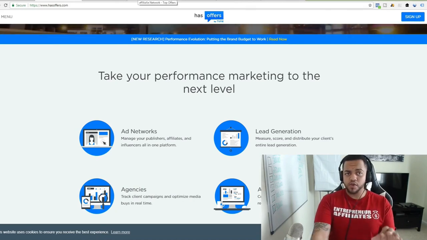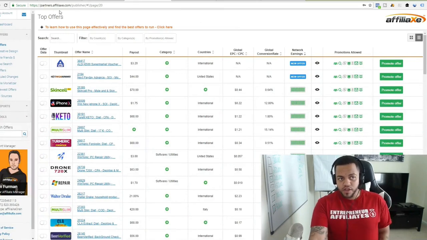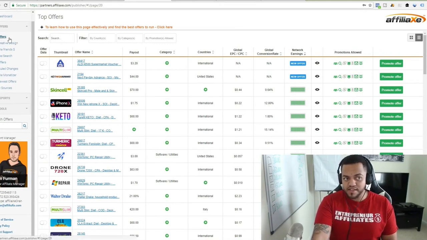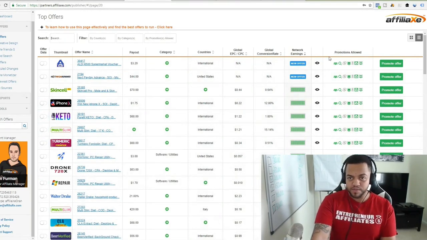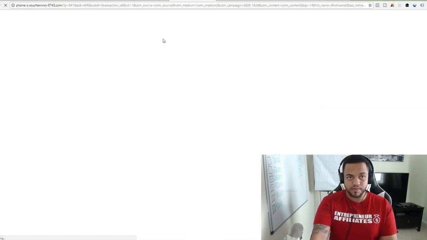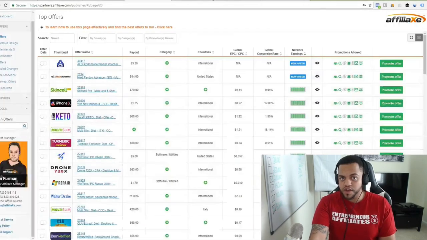While I'm talking, I want to show you exactly what Has Offers looks like. If we look here, this is an example of an affiliate network I'm in. It's called Affiliate X. If we look here to the side, it has tabs: offers, browse, search, live offers, and most of the Has Offers networks look like this. If we scroll over here, we can actually preview the landing page. So for this iPhone X, we can click. It's pretty simple to view affiliate offers that we can actually promote.